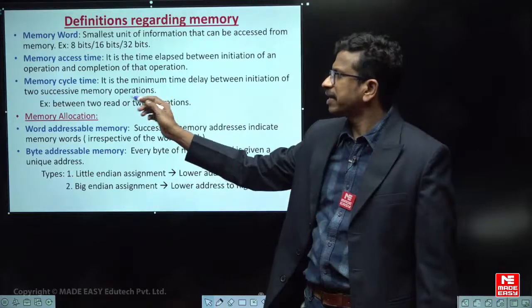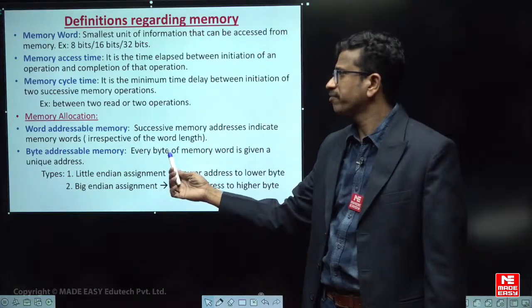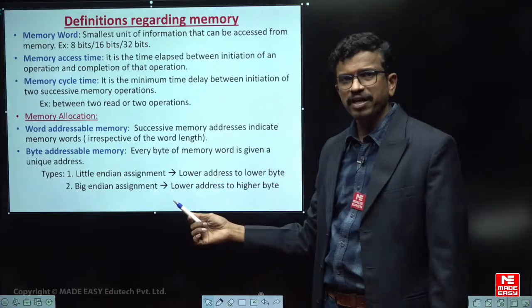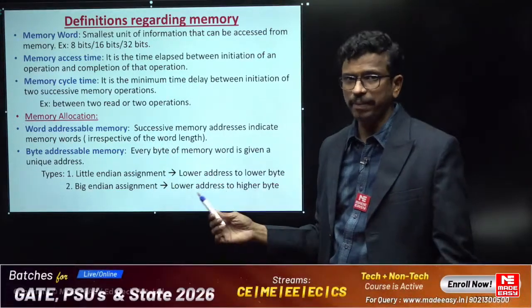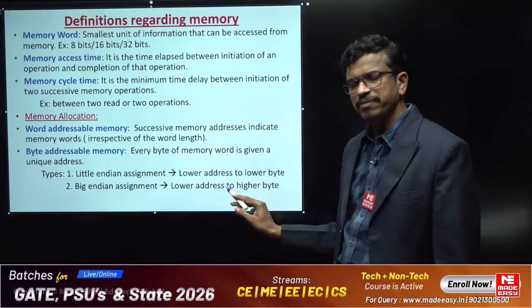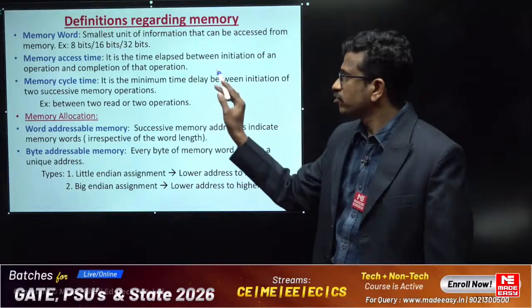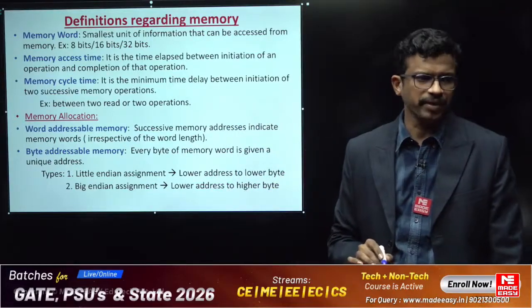Similarly, you can have a cycle time, the memory cycle time. You also know that there are two types of computers: they may address the memory in word format, or they can address the memory in byte format. So these are the important types. In the byte format there are again two types, little endian and big endian. We shall be covering all these topics and the different types of questions.